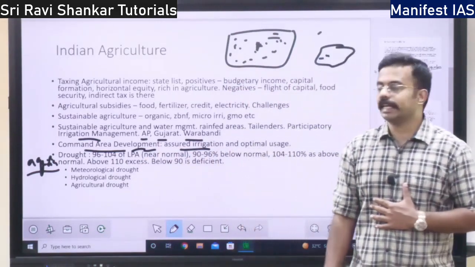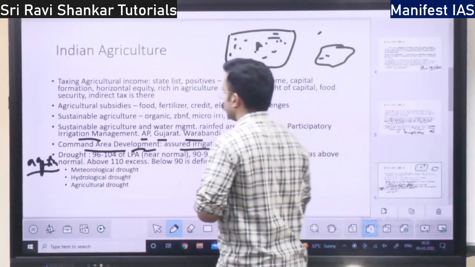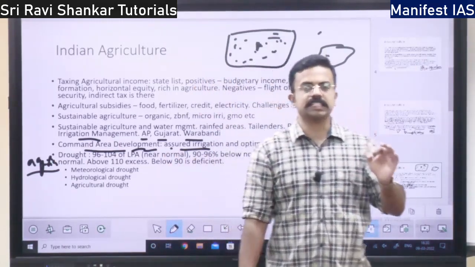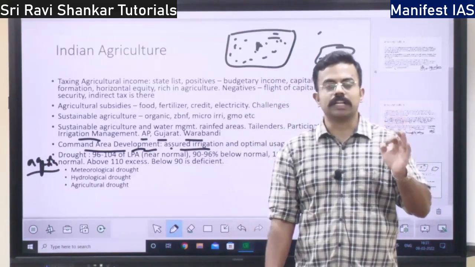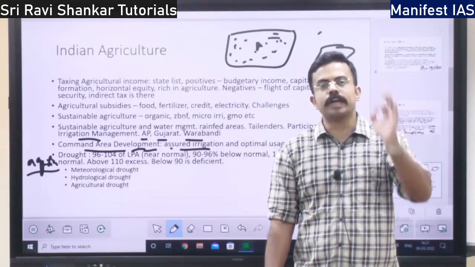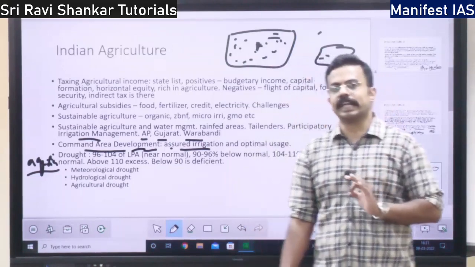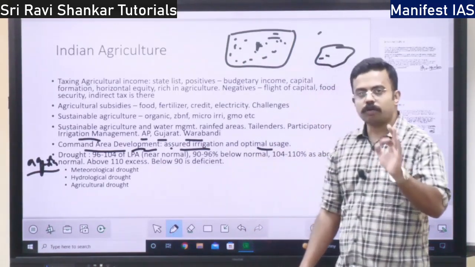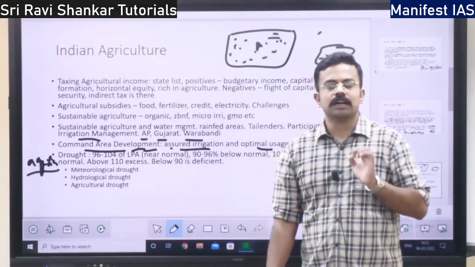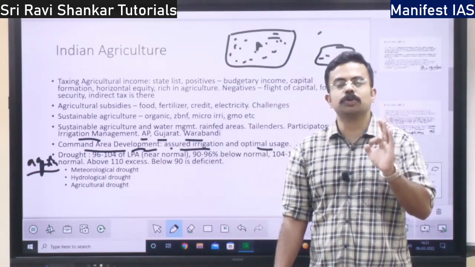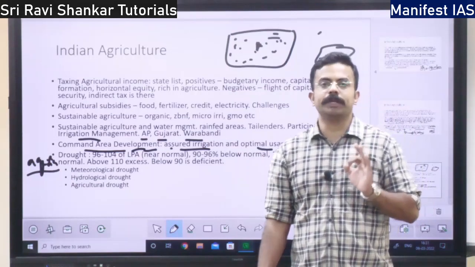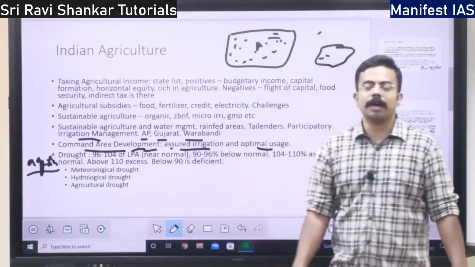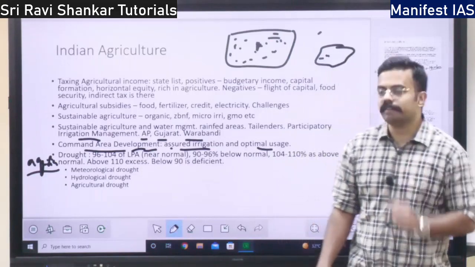There should be assured irrigation, right? So command area focuses on assured irrigation. That is, our irrigation water for the farm will be always available. That is assured irrigation. Next you have optimal usage. Even though water is available in the assured way, it should be used in an optimal way. These two things are the formula of command area development.